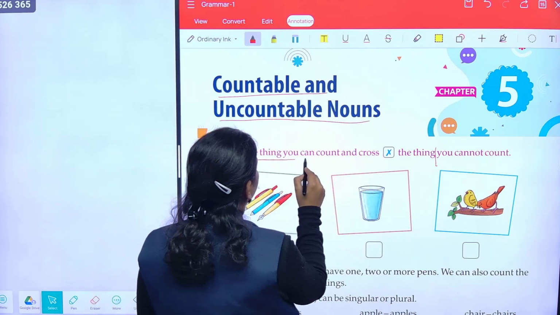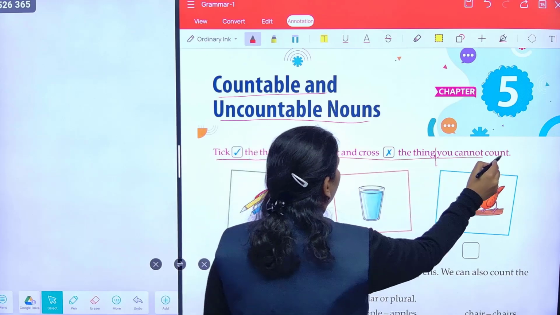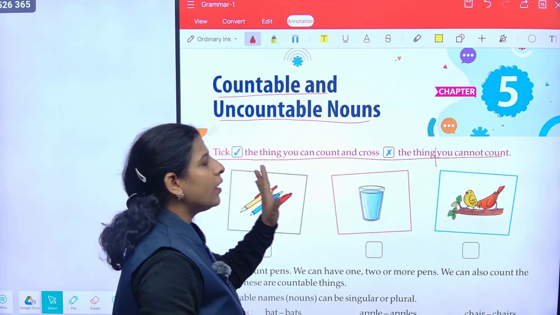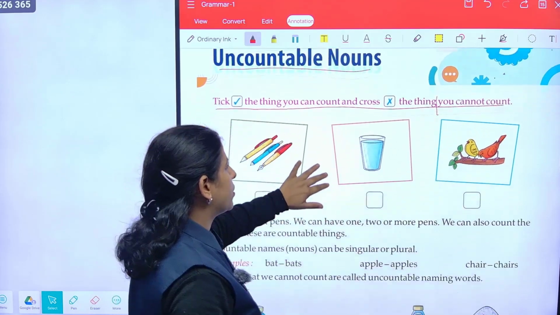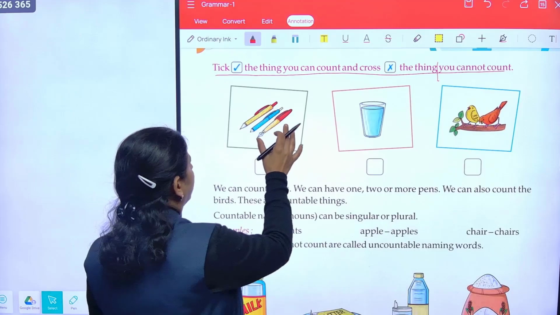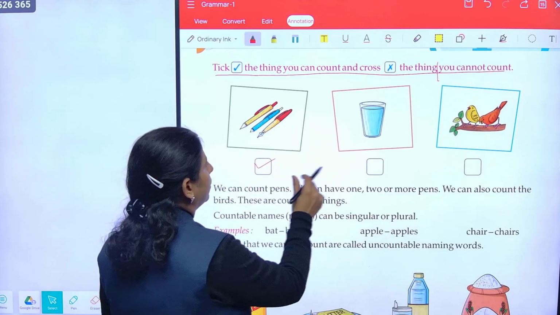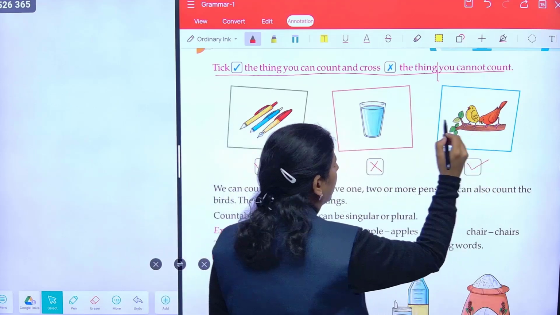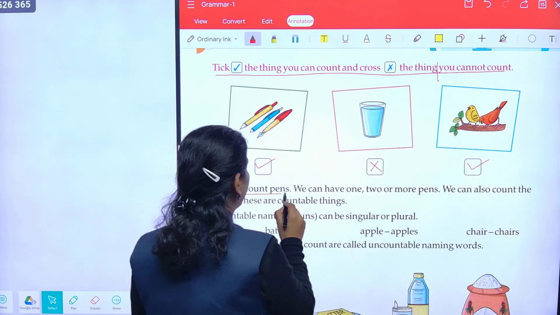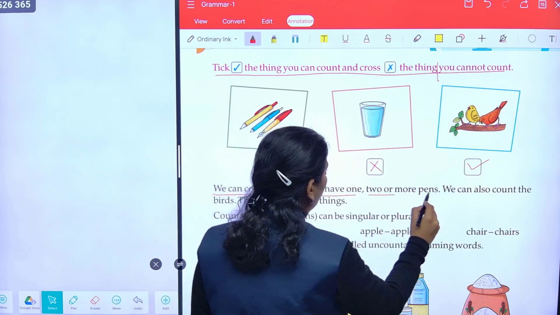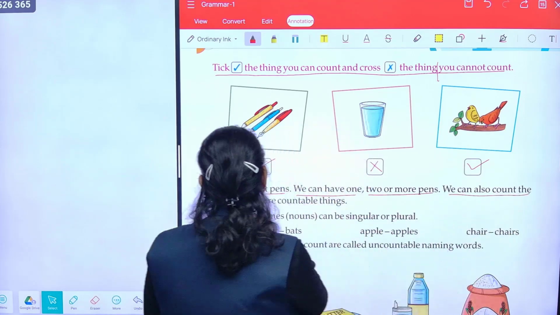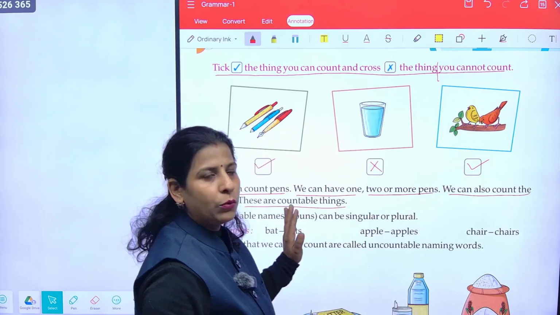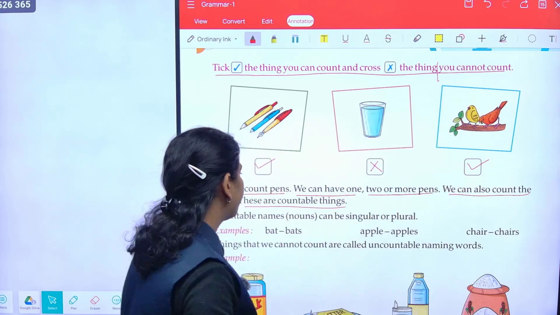Tick the things you can count and cross the things you cannot count. Now the pictures are given. In this, what we can count we will tick, and what we cannot, we have to put a cross. Like pen, there are 3 pens. We can count them. Tick. We cannot count the water. Birds, 2 birds you can count. So we can count pens. We can have 1, 2 or more pens. We can also count birds. These are countable things, because we know that we can count these 3 pens. Birds we can count.